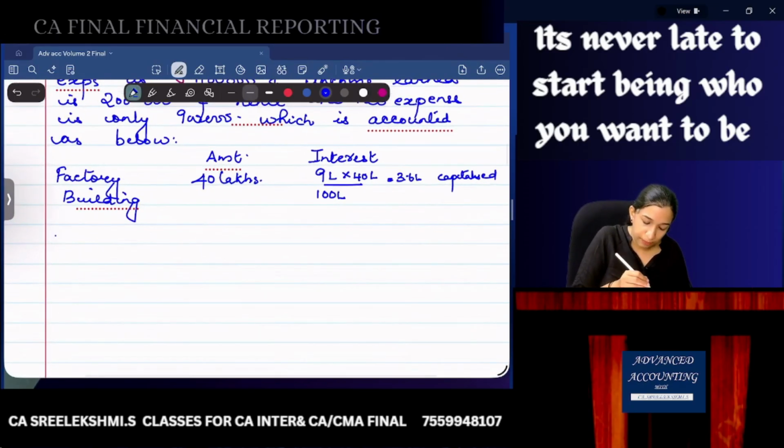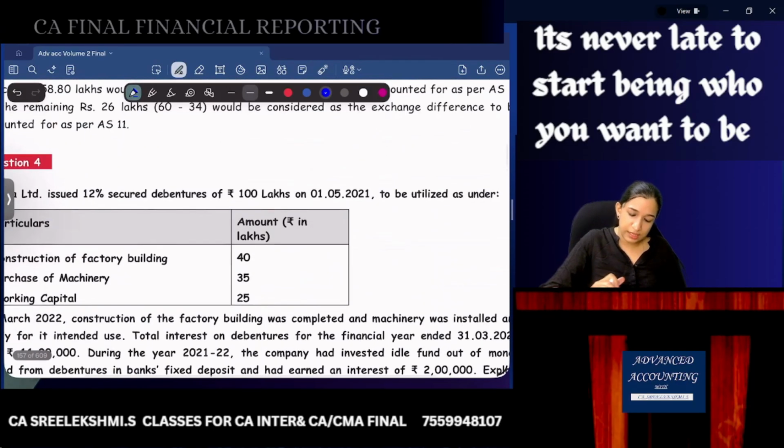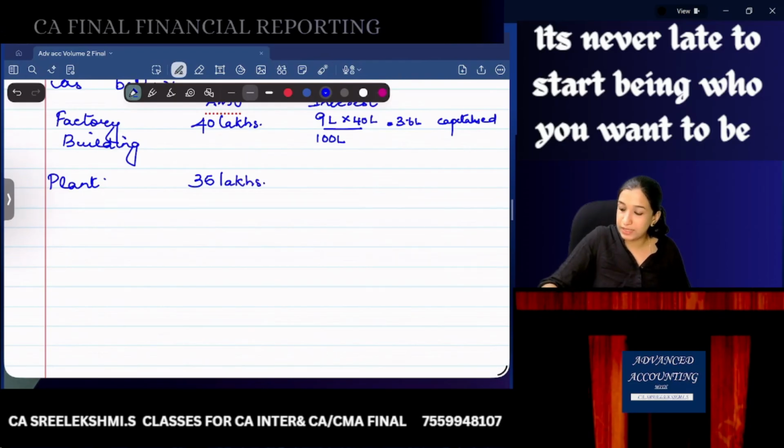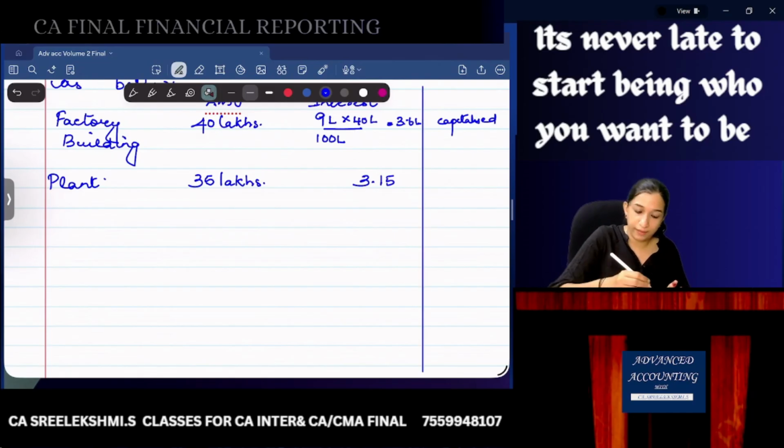Second one, plant and machinery. Amount used is 35 lakhs. So interest amount is 9 divided by 100 into 35, 3.15 lakhs. Here you prepare a column and write assumed as qualifying asset.